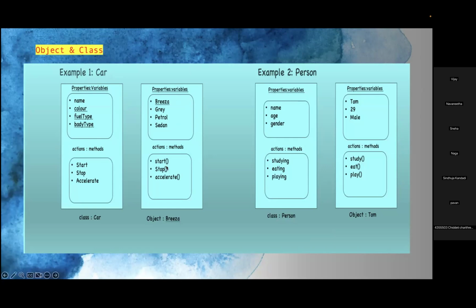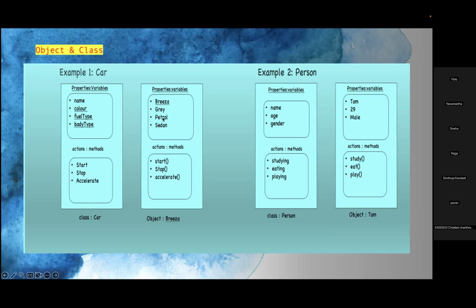And an action is what each car does. We can drive, we can accelerate, we can stop. These are all actions, which I have mentioned here as methods. I can start the car, I can stop the car, I can accelerate the car, and while driving I can shift gears based on the speed. So this is the action here.